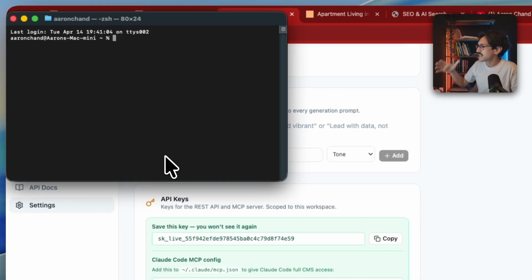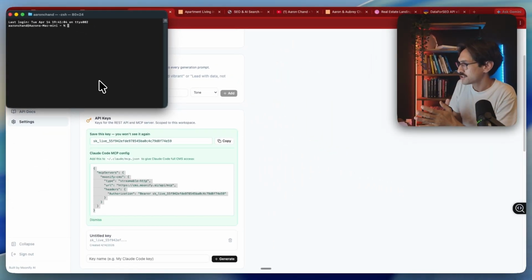All right, let's get started installing Moonify onto Claude so that you guys can communicate directly with Moonify, create your blogs, create your posts, edit your blogs, edit your posts, save all the work, have Claude get better at writing your posts as you continue to give him feedback, all literally within 5 minutes.